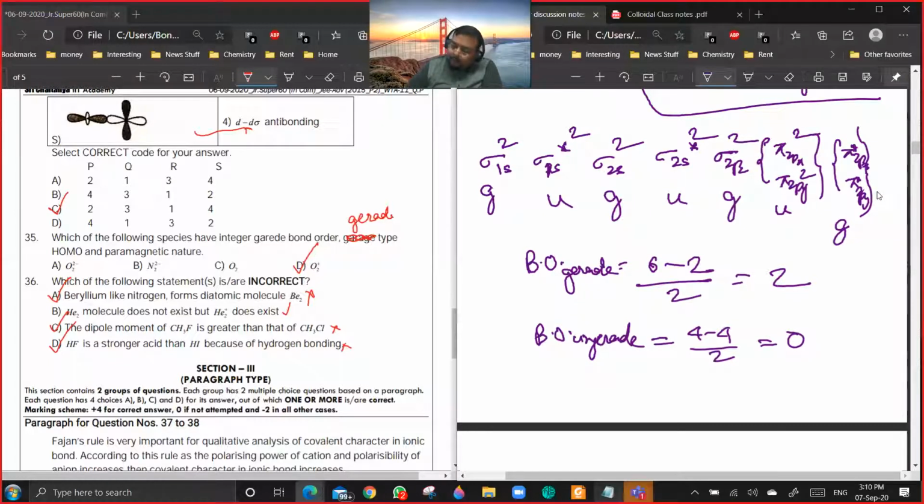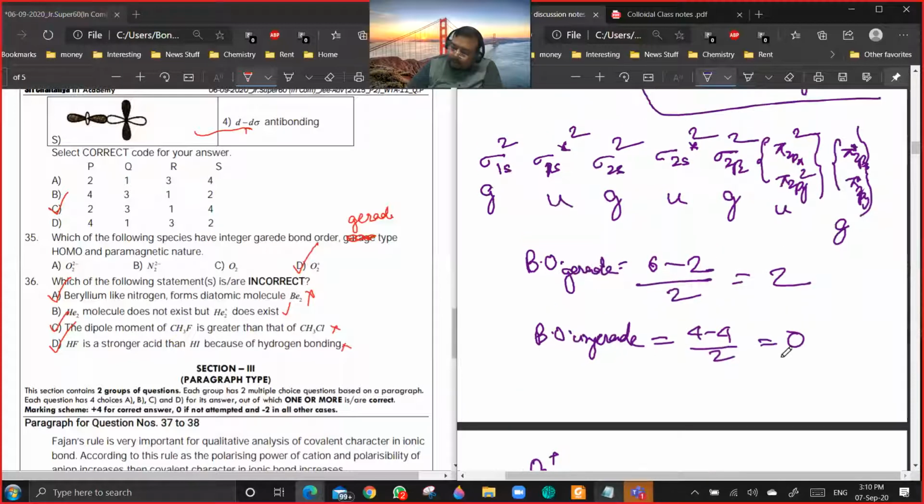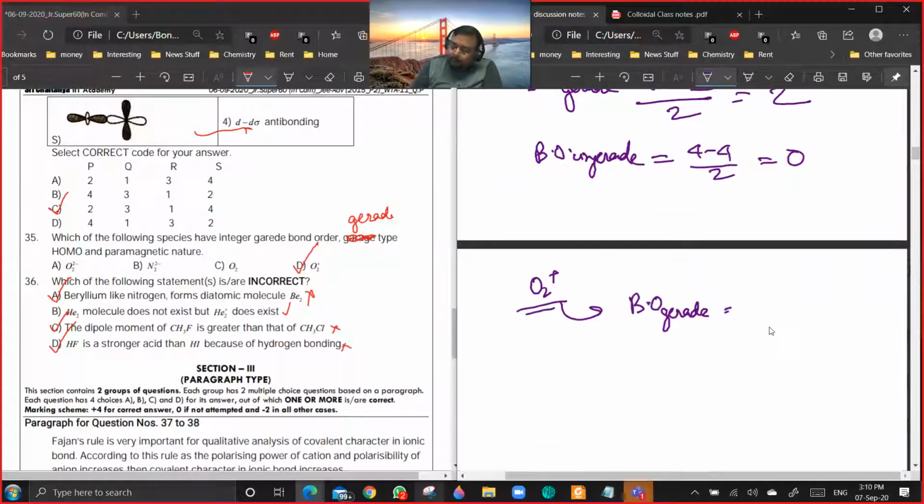For gerade bond order, you are losing 1 electron from anti-bonding, so it will be 6 minus 1, by 2, which is 2.5. So again it won't be an integer, so D cannot be the answer actually.